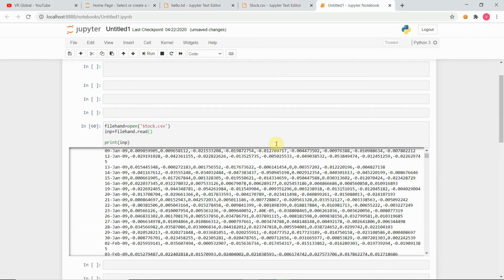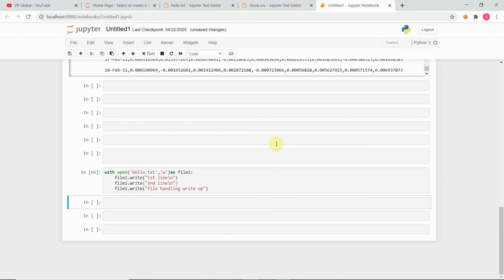So these were some of the basic operations you should know for file handling. In the next video, we are going to see split and slicing operations. These are important since you have learned how to read a file, and you should also know split and slicing functions, which will be helpful for coming interviews. So that's all for this video. Stay tuned.